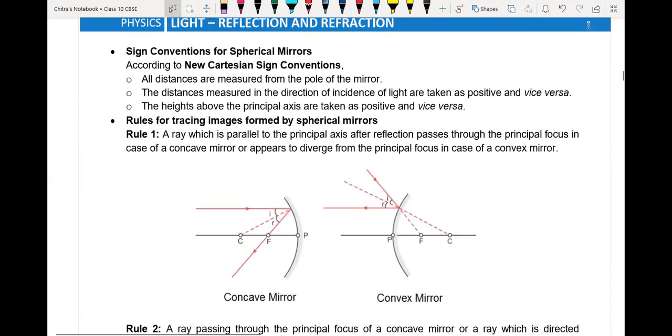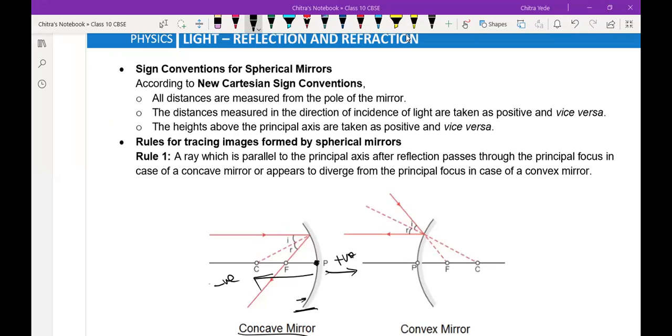Now we will discuss the sign convention for the spherical mirror. Suppose here we have a concave mirror. The concave side is acting as the reflecting surface, hence it is a concave mirror. Whatever distance we measure from the pole on this side, we consider all negative. If we consider this side, then all are positive. If you are measuring any distance above the axis, then it is considered positive.